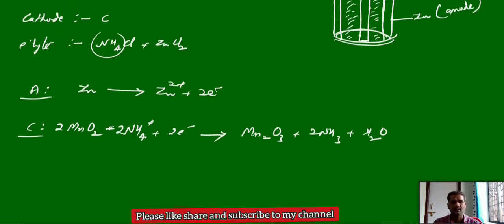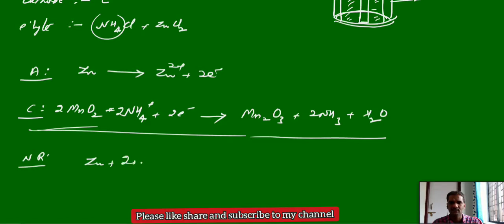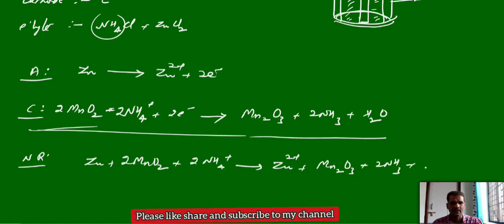If you see the overall net reaction, by addition of these two reactions we get the net reaction. Zinc, manganese dioxide and ammonium give zinc 2 plus, Mn2O3, ammonia and water. This is the net reaction.